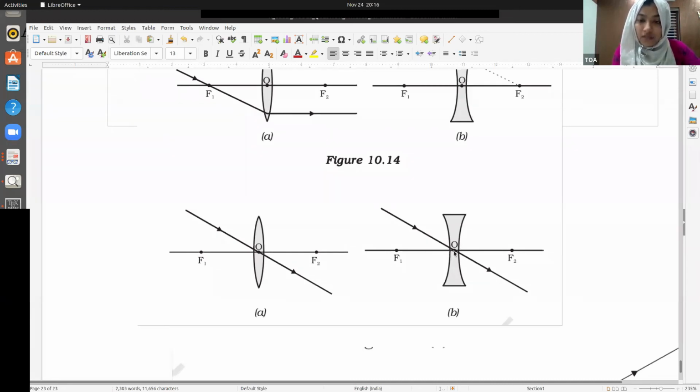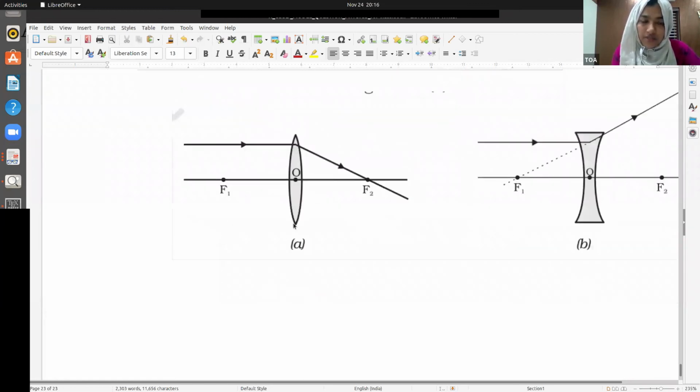Optical center. Yeah, this is the thing, and here, this is the thing. If it is parallel lines, it should meet at the focus. In the case of a concave lens, if it is parallel, it should actually diverge, but its virtual image will be formed at F1. Understand? Its virtual image will be formed at F.